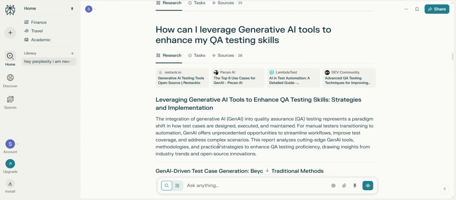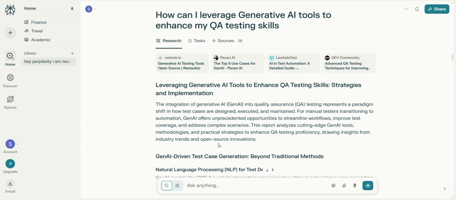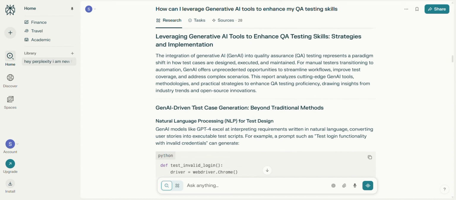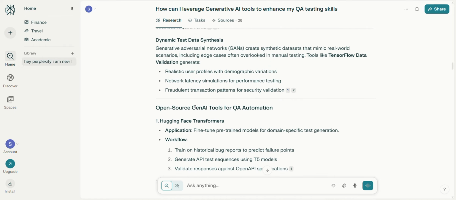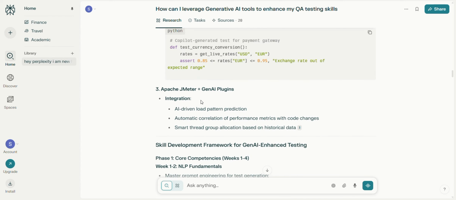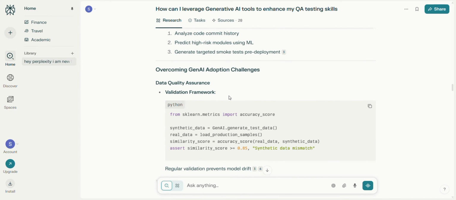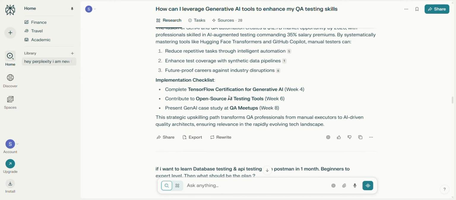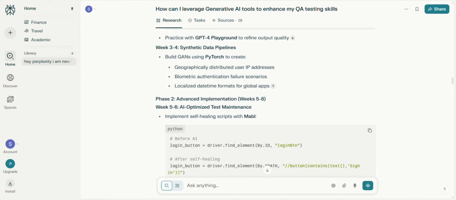Then I asked how I can leverage generative AI tools to enhance my QA testing skills. Perplexity gave me a detailed answer on the integration of generative AI into QA testing. We can use GitHub Copilot, and we can use JMeter plus Gen AI plugins also. I think the video is getting lengthy, so I should limit this for now. Then I will show you the ChatGPT version.